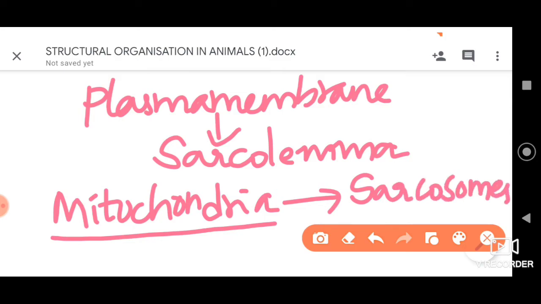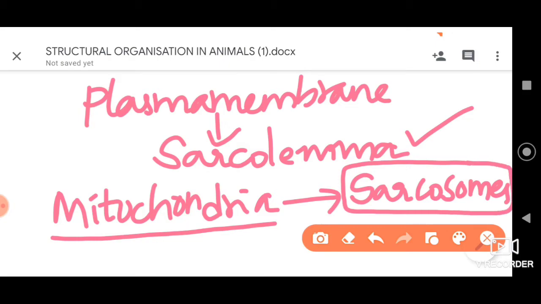Let me repeat. Sarcolemma is the plasma membrane of the muscle fiber, sarcoplasm is the cytoplasm of the muscle fiber, whereas all the mitochondria present in the muscle fiber are referred to as sarcosomes.